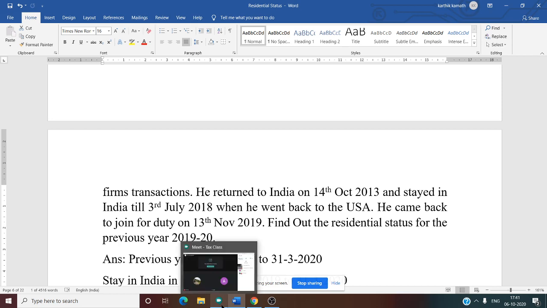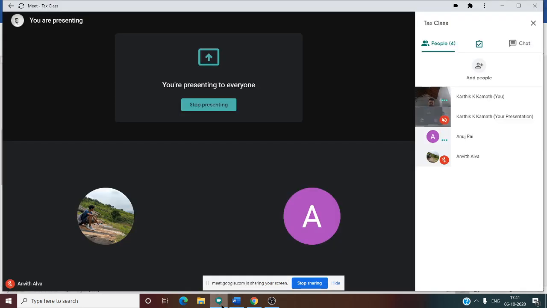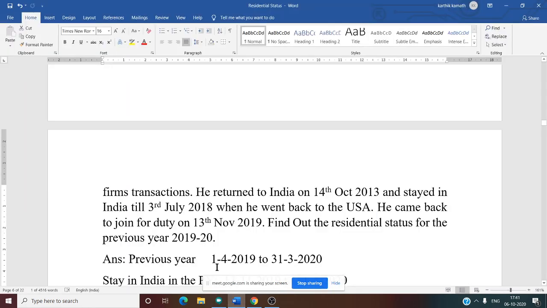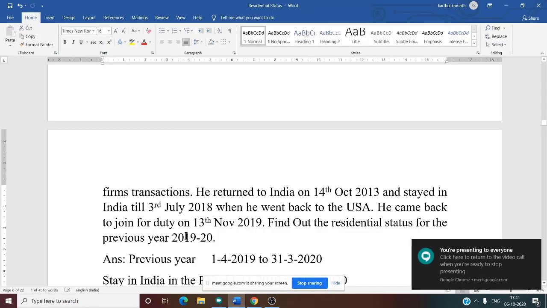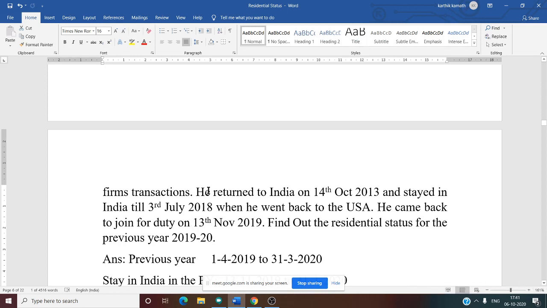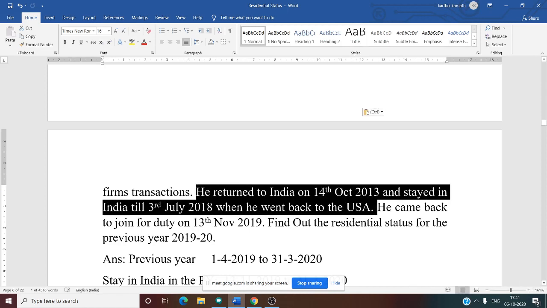Now you see, 1/4/2018 till 31/3/2019 means he returned to India on 14th October and stayed in India till 3rd July 2018. Then he goes to USA. That means in the year 2018-19, for how many months did he stay? Can you tell me?